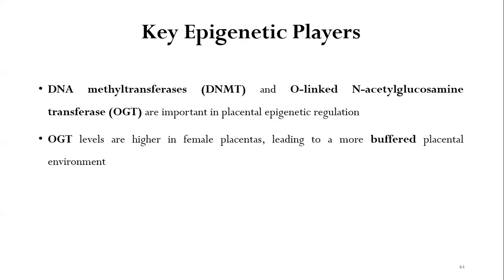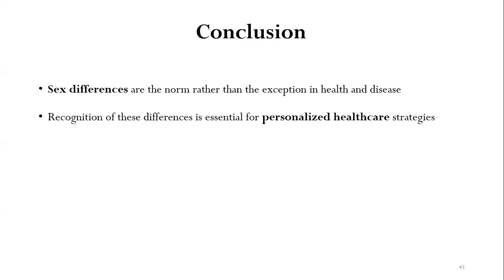Key epigenetic players are DNA methyltransferase and O-linked N-acetylglucosamine transferase. They are important in placental epigenetic regulation. O-linked N-acetylglucosamine transferase, that is OGT, levels are higher in female placenta, leading to a more buffered placental environment. So, to conclude, sex differences are the norm rather than the exception in health and disease. Recognition of these differences is essential for personalized healthcare strategies.